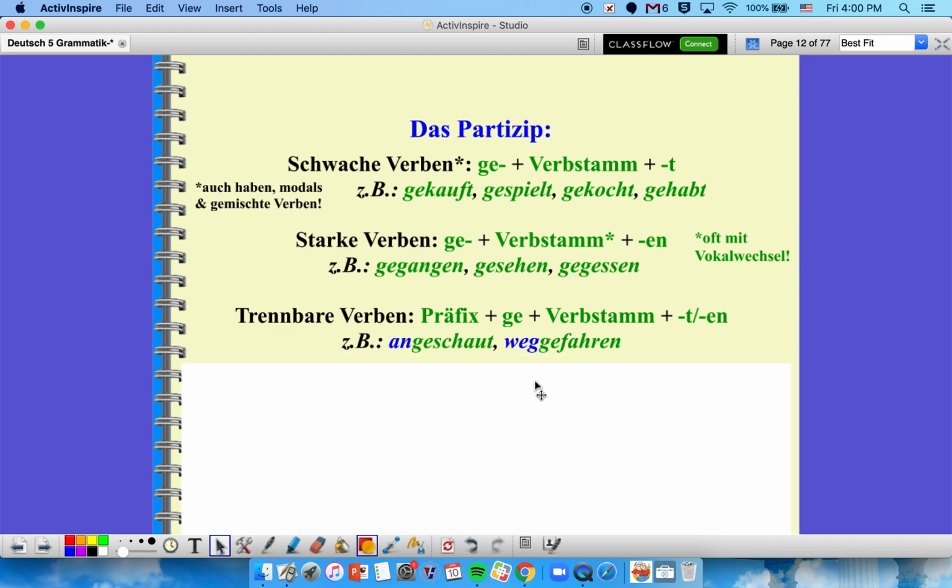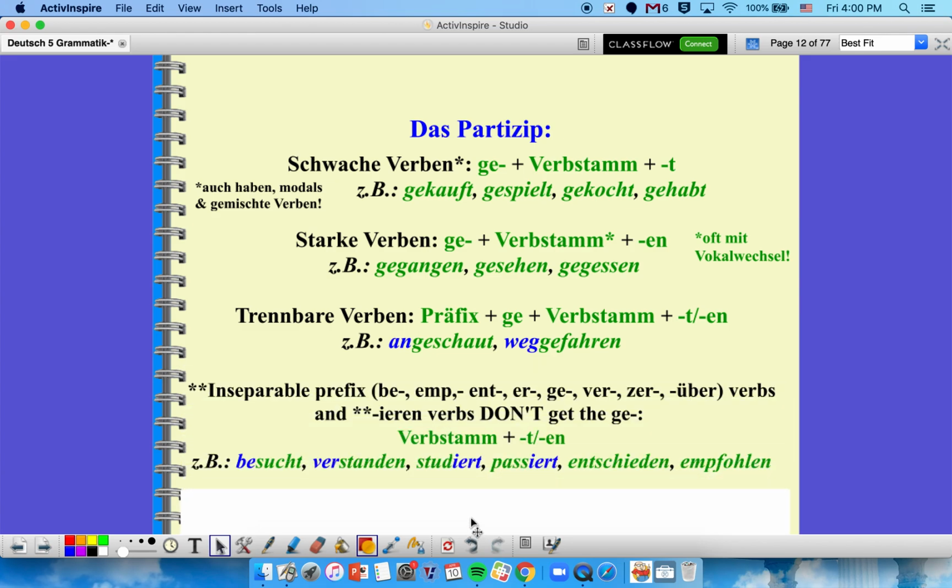There's also, we need to watch out for how we will do this with our trennbar Verben, so our separable prefix verbs. If you have a separable prefix, then you're going to need to still keep that out front and put the ge right in front of the verb stem. So the verb part of this, if you took off that prefix, is going to look just like you would have gotten from one of these first two formulas. So schauen would be geschaut. So anschauen is angeschaut. Fahren becomes gefahren. So wegfahren becomes weggefahren.